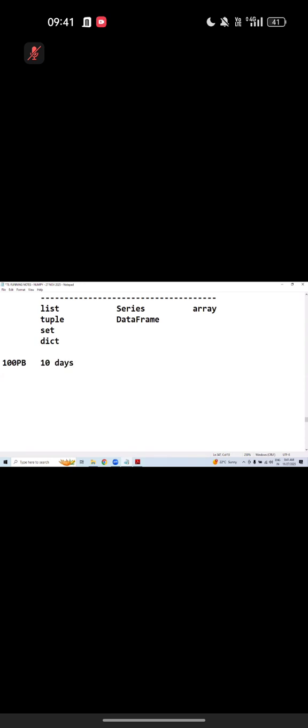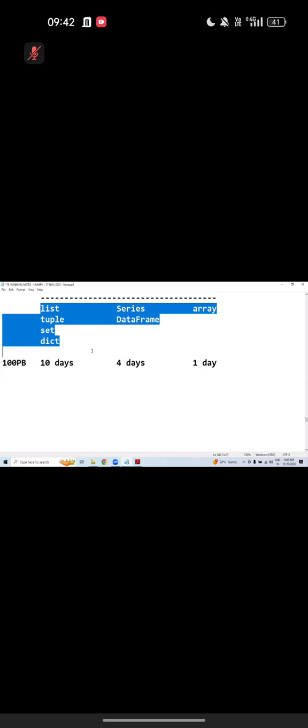Are you using pandas? Around 4 days. Are you using NumPy? You can expect something like 1 day. So here storing in any data structure will do, but ultimately processing really matters. How long it takes to finish the task, that is really important.